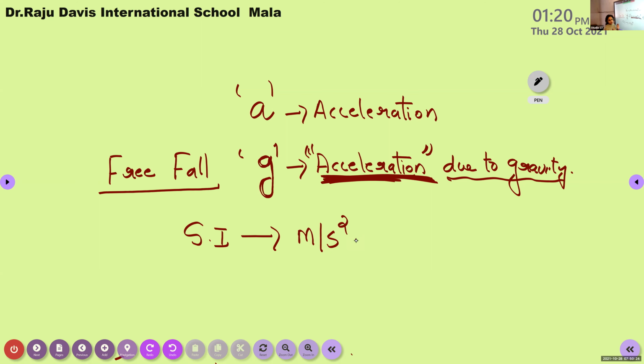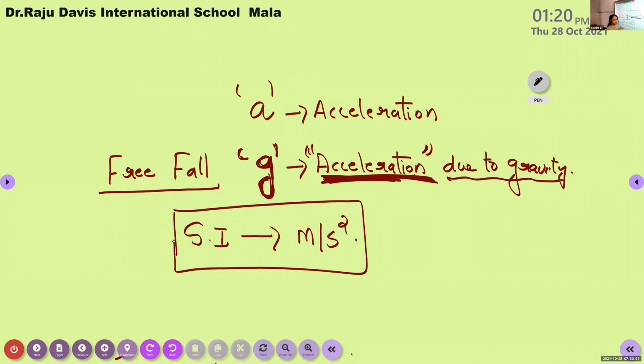Is it clear? Okay. So both the acceleration and acceleration due to gravity are the same. Instead of the letter A, here we are using the letter G, because here the acceleration possessed by the object is due to the gravitational force of the earth. So in order to indicate that gravitational force of the earth, instead of small letter A, we represent this acceleration by small letter G. And its SI unit is the same as that of acceleration, meter per second square.